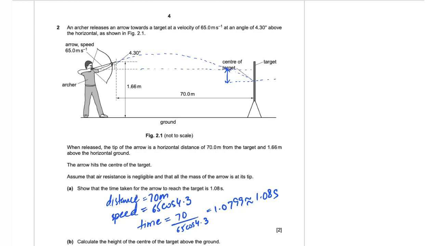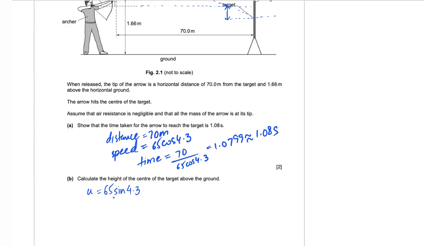Now the total time taken by the arrow to reach this point from its starting position is what we calculated in part A, that is 1.08 seconds. And the acceleration, because the arrow is going to travel downwards, is going to be negative 9.81.